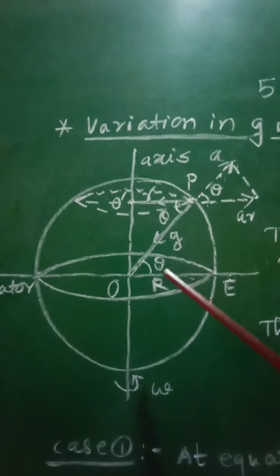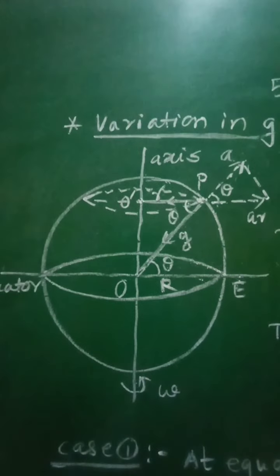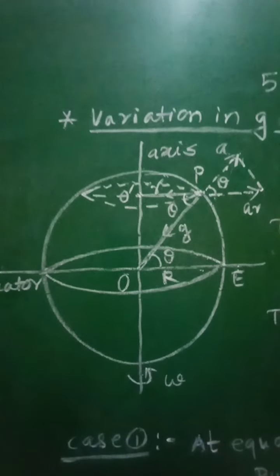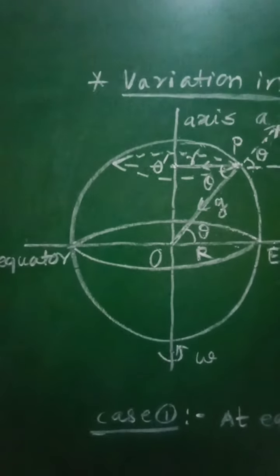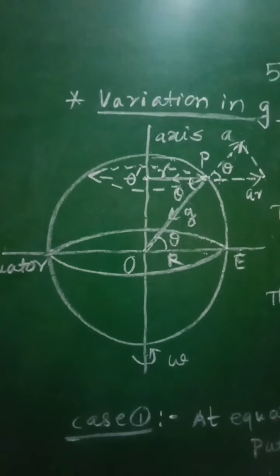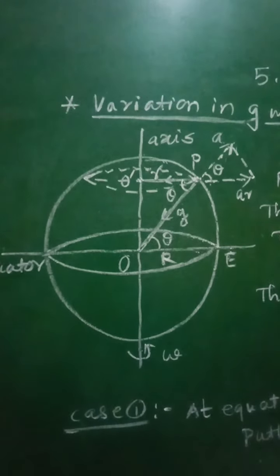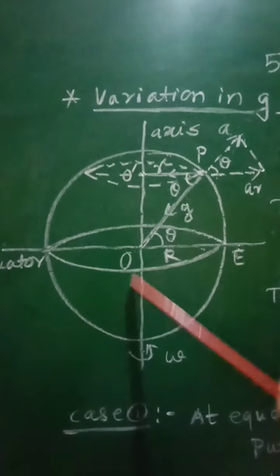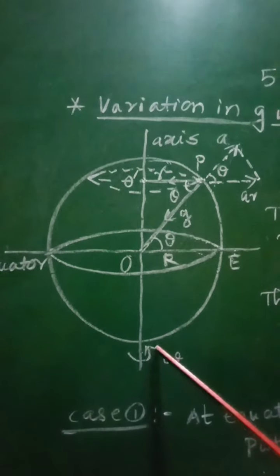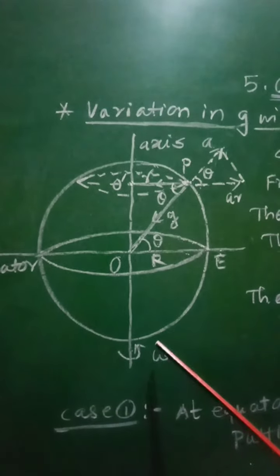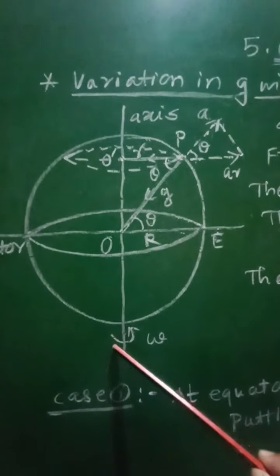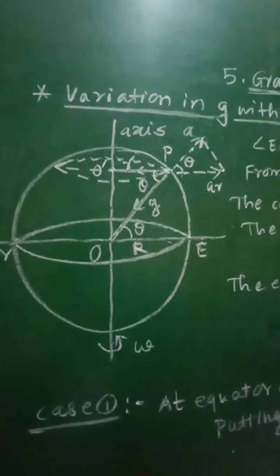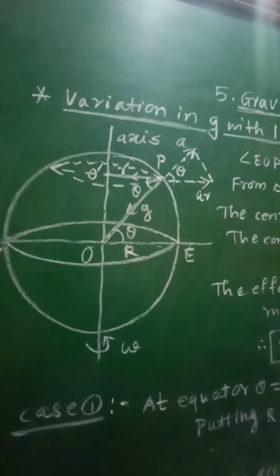Now, latitude ranges from 0 degree at the equator to 90 degree at the poles. So this will be the range of this latitude, from 0 to 90 degree. Now, the earth rotates about its polar axis. Earth rotates about its polar axis with constant or uniform angular velocity omega. So with this constant angular velocity omega, earth is rotating about its polar axis from west to east.